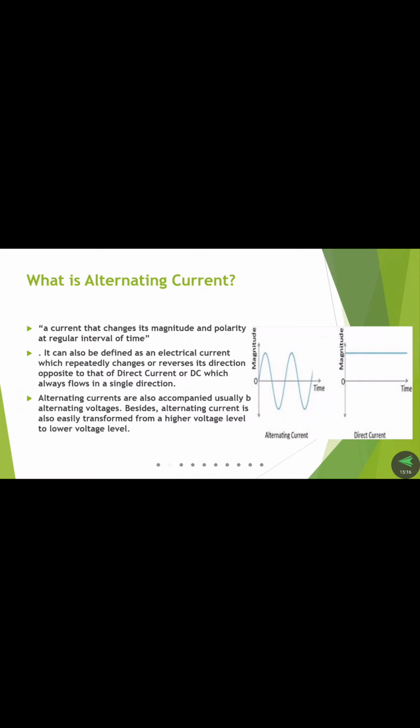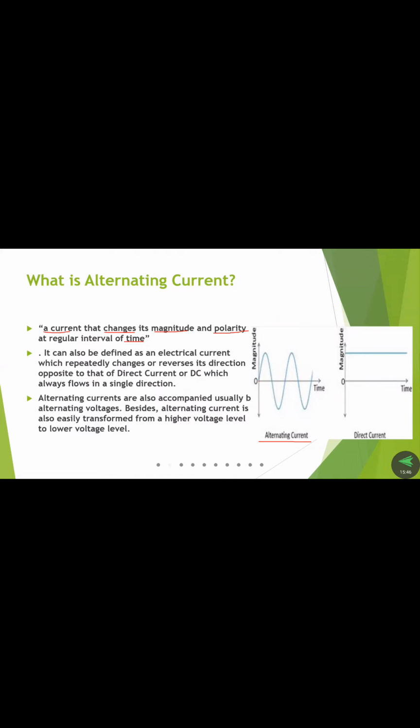First, AC is alternating current. How can we define alternating current? According to the definition, it is the current that changes its magnitude and polarity at a regular interval of time. That is called alternating current.